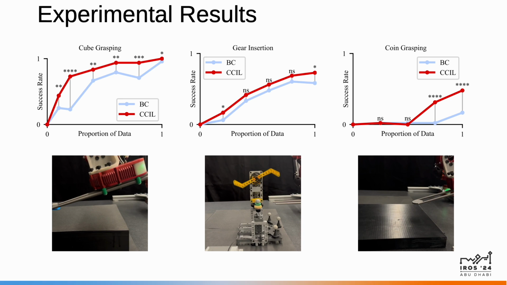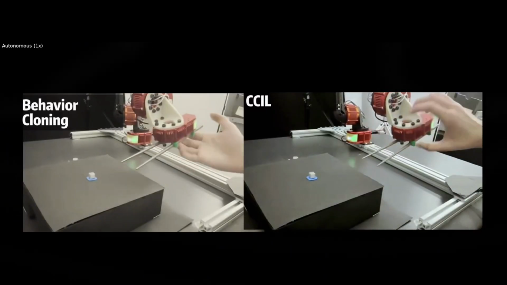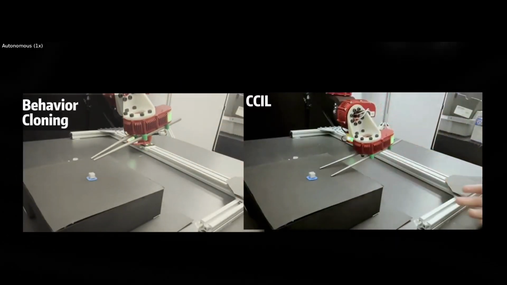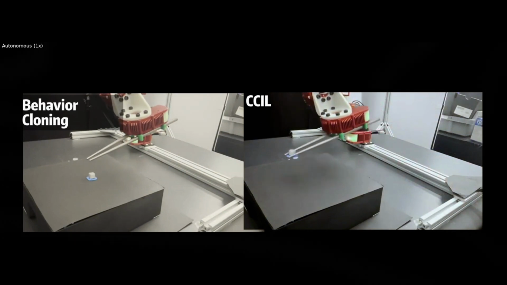We ablate across the proportion of data used to train a policy, and we see that CCIL especially shines in low data regimes. In the cube task, with just 20% of the dataset, we see a substantial boost in performance, and across the board we still see a performance boost with our data augmentation method. We also observe that CCIL improves the robustness of the resulting policies to external disturbances. The expanded data coverage helps the policy recover when forcibly moved further from the data support of the expert demonstrations.